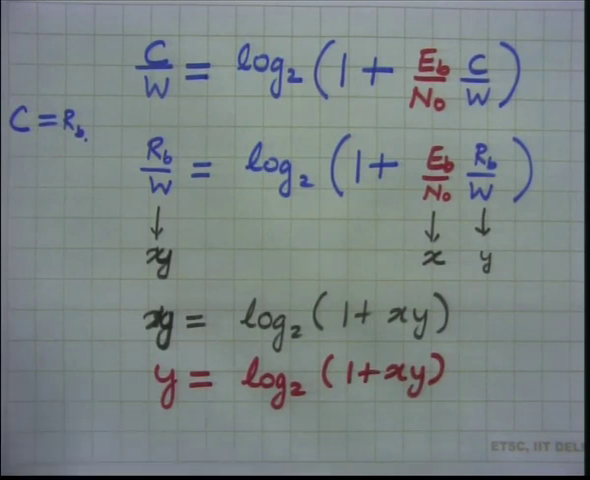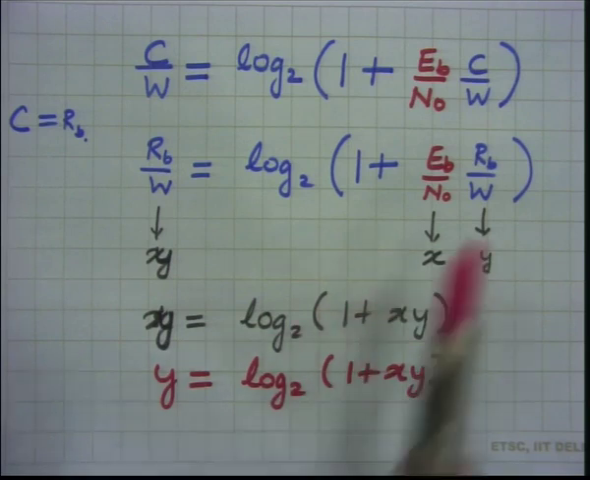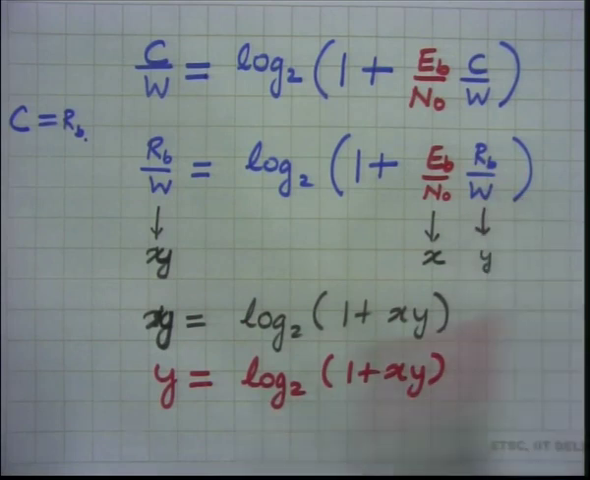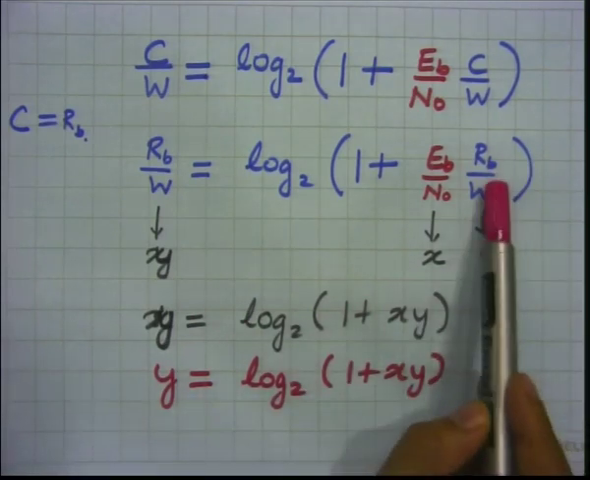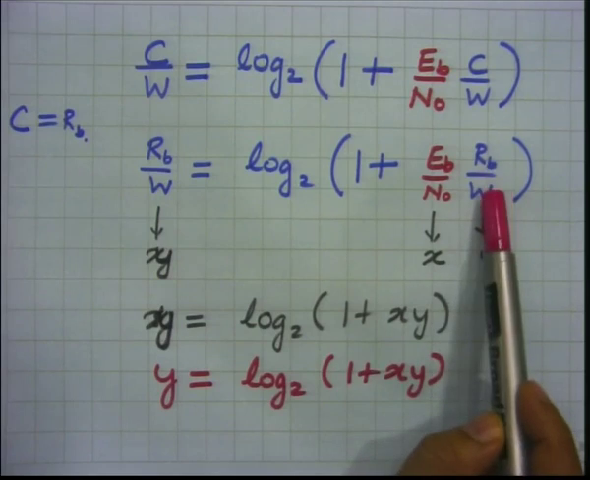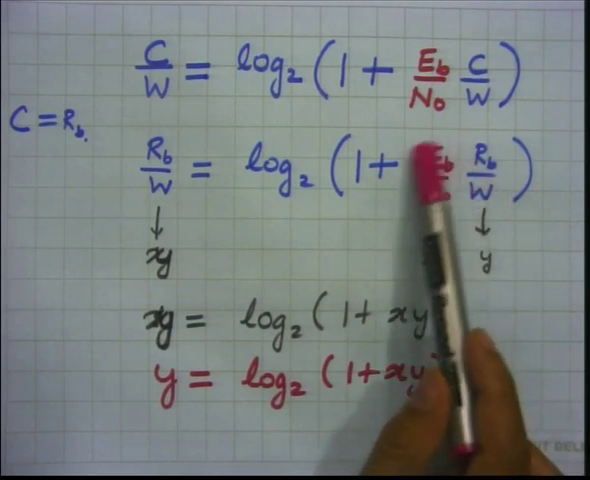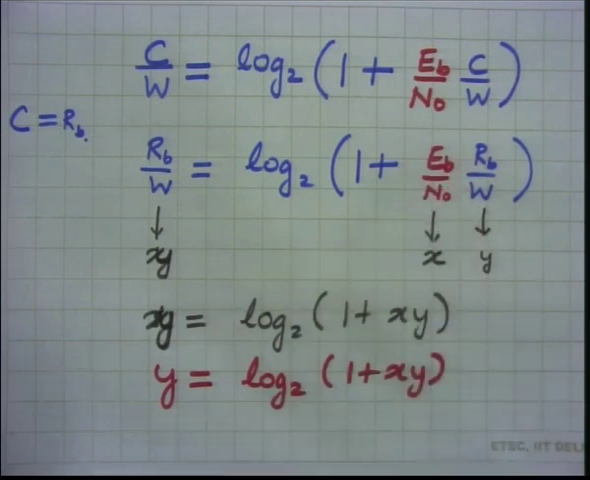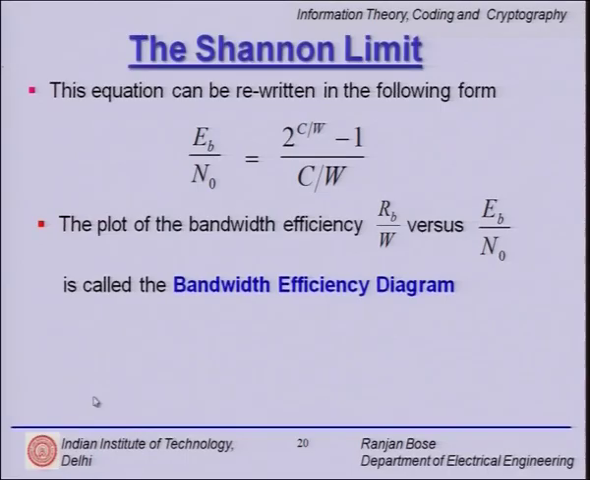And this we should be able to plot, but we will have physical significance for both EB over N naught and RB over W. So, RB over W is the normalized rate, and EB over N naught is kind of an SNR. So, if you go back to the slide, we can write now the equation EB over N naught is equal to 2 raised to C over W minus 1, over C over W. This is if you want to take 2 raised to power on both sides.